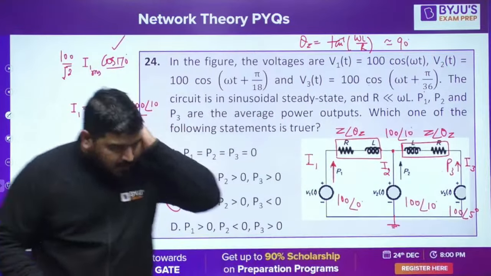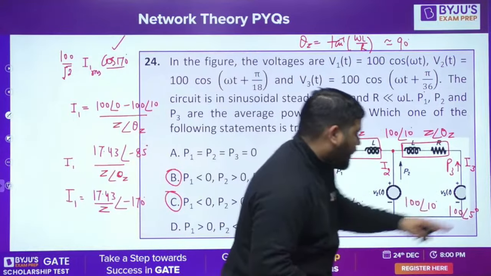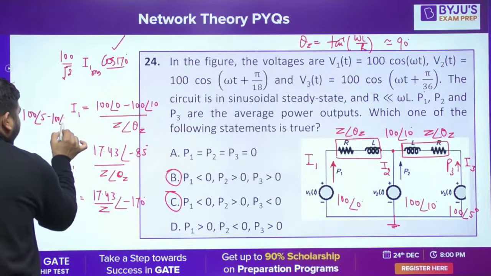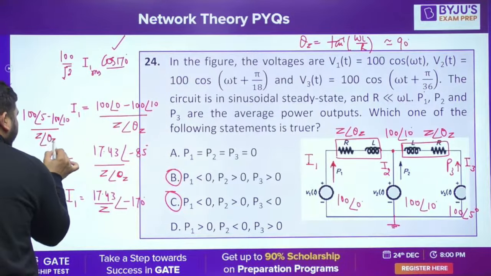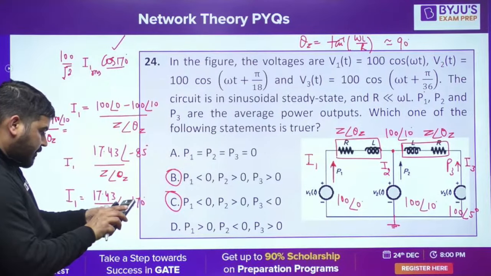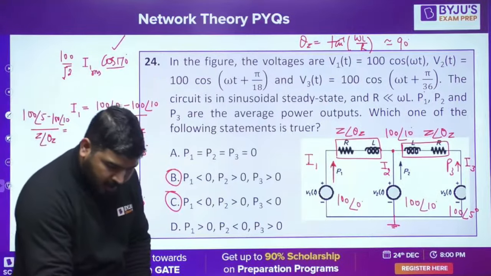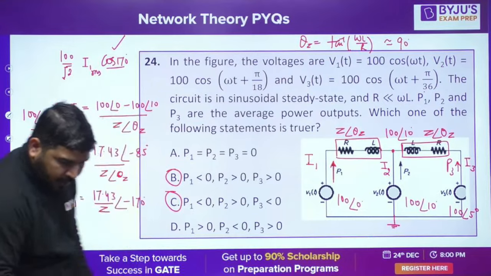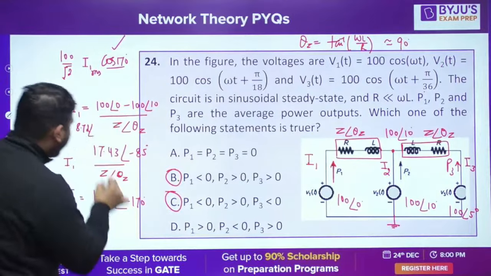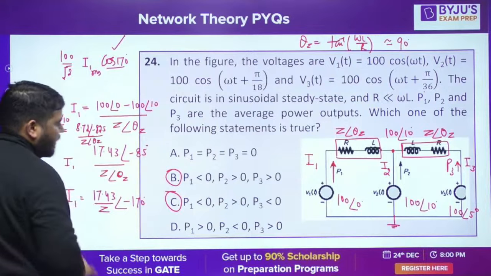Now let's come to P3. Tell me, what is this current? This current will be 100 angle 5 minus 100 angle 10 divided by Z angle theta Z. Now can you tell me 100 angle 5 minus 100 angle 10? Let me calculate this. It came out to be 8.72 at an angle of minus 82.5, divided by Z angle theta Z.